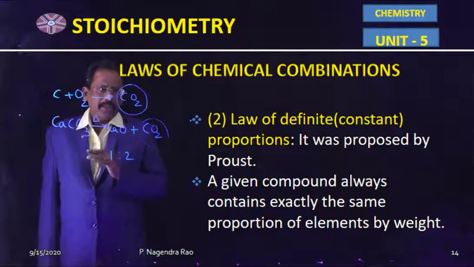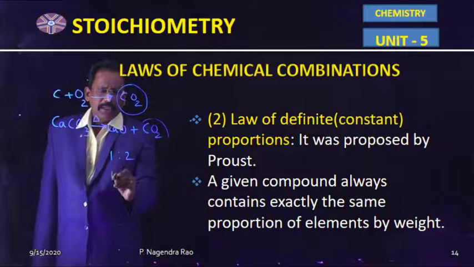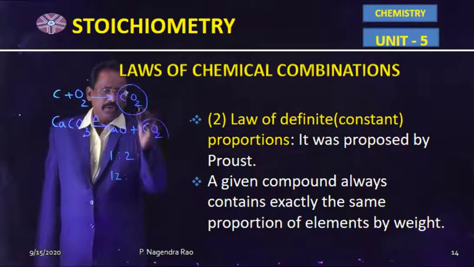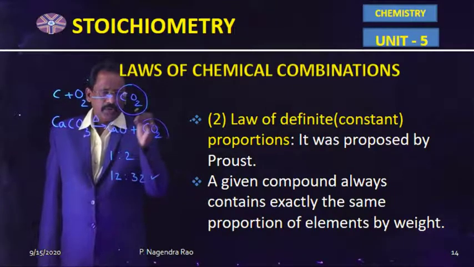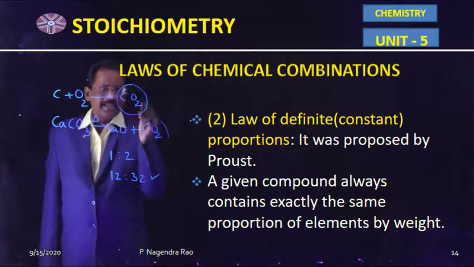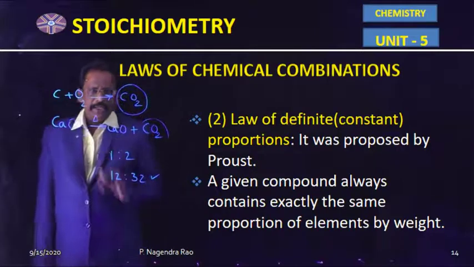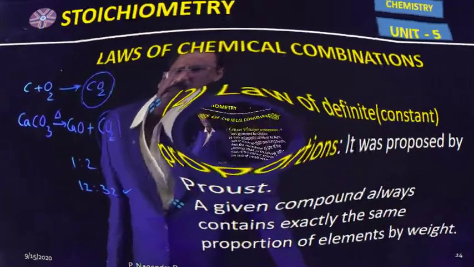If you express the carbon dioxide in terms of weight, here the carbon atomic weight is 12 and oxygen total weight is 32. In this CO2 also, the CO2 gas is liberated on heating limestone. So the similar gas is produced from different sources. So whatever may be the source, a given compound should contain similar elements in constant ratio by weight according to Proust. So this is about the law of definite proportion.